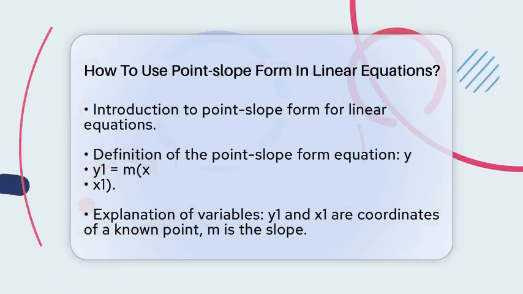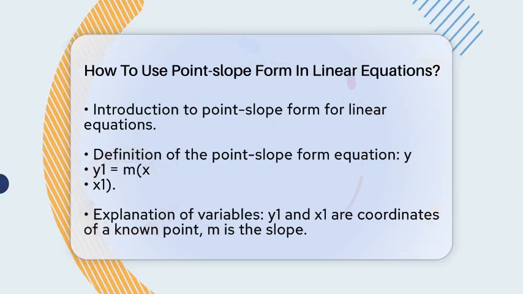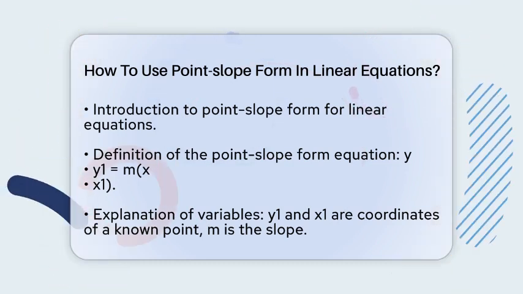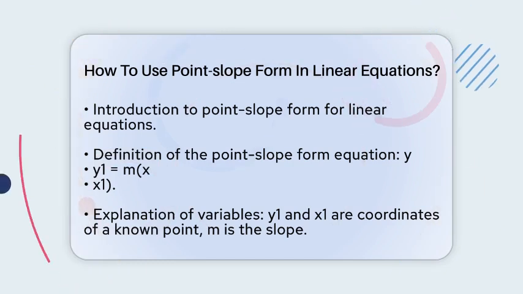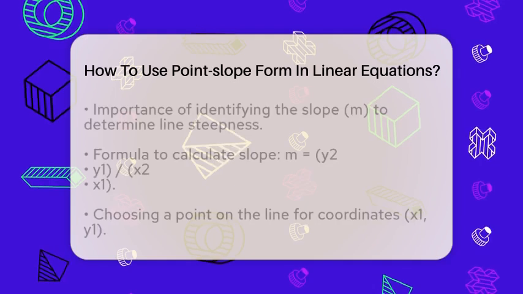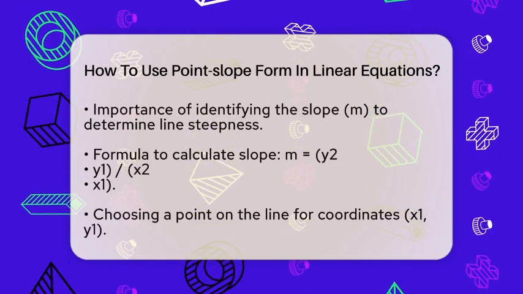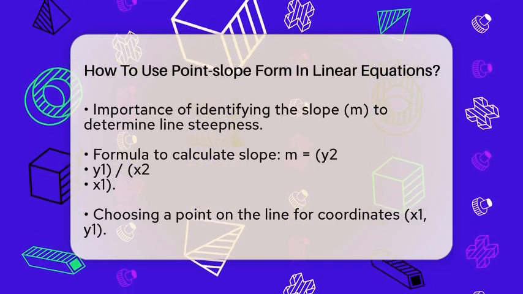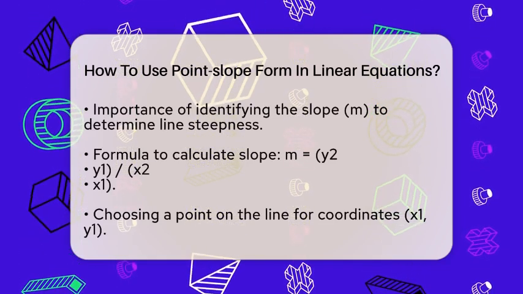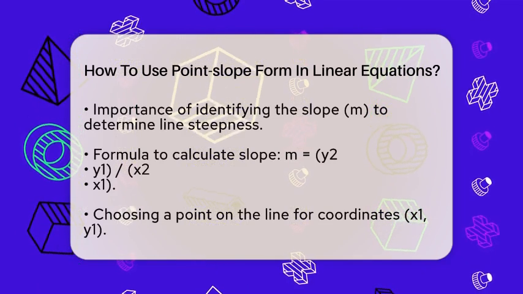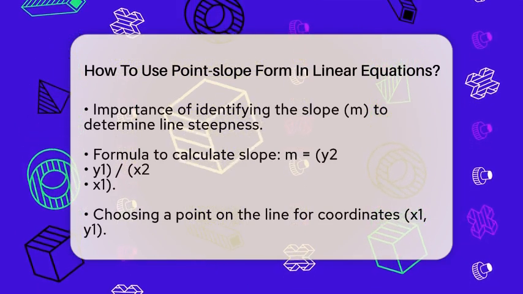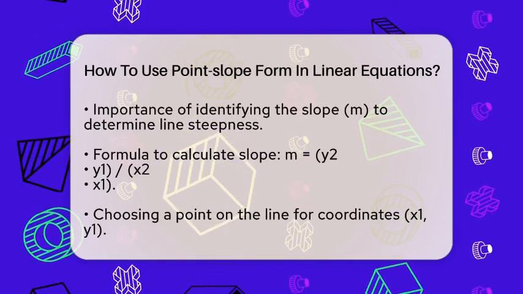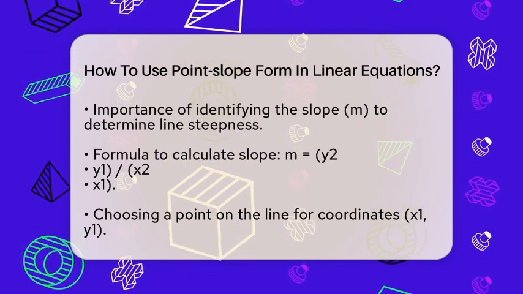To get started, the first step is to identify the slope, which is represented by the letter m. The slope tells us how steep the line is. You can calculate the slope by taking the change in y and dividing it by the change in x between 2 points on the line. If you have 2 points, let's say point 1 with coordinates x1 and y1, and point 2 with coordinates x2 and y2, you can find the slope using the formula. m equals y2 minus y1 divided by x2 minus x1.